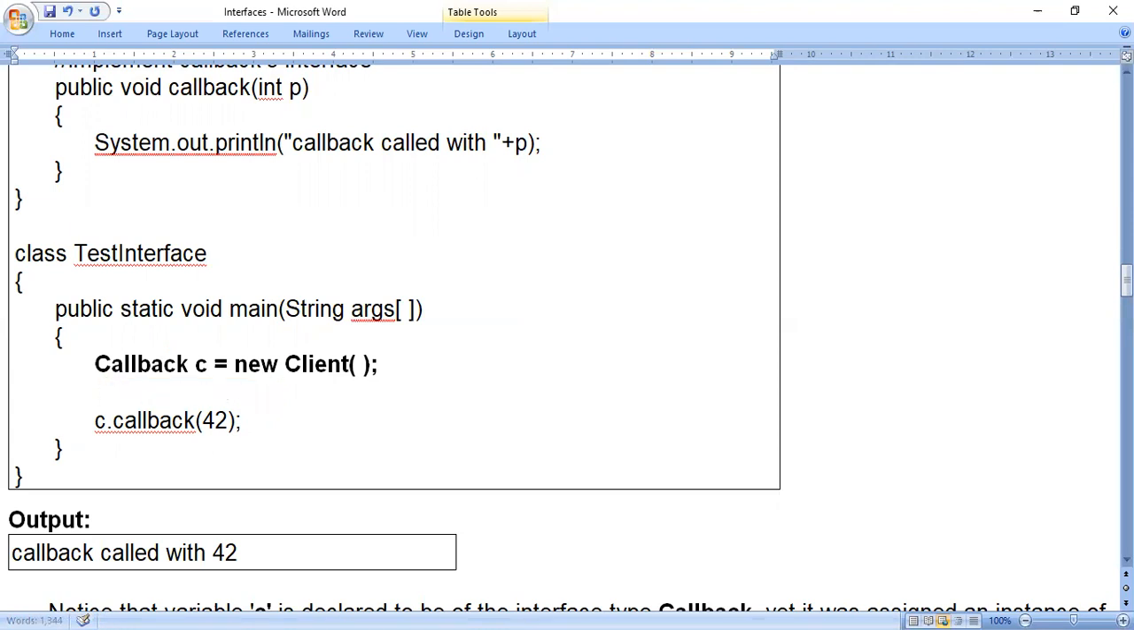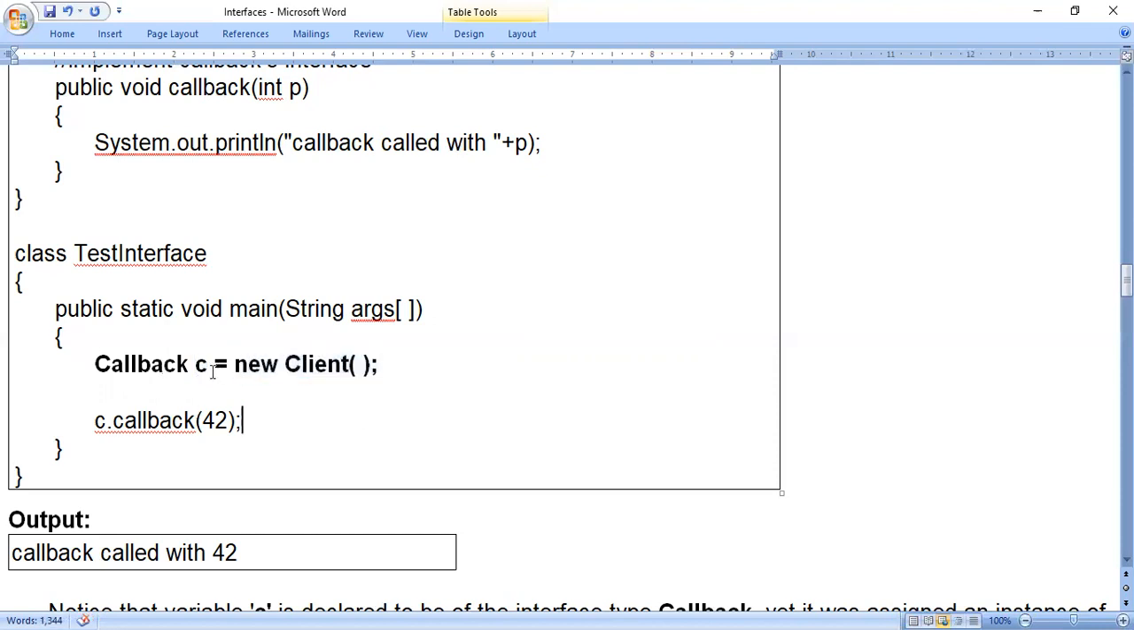That is, callback c. Look at the left hand side of this expression. It is called an object reference of type interface, and this reference can be used to refer to the class. Try to understand here: an interface reference can be used to refer to the class.